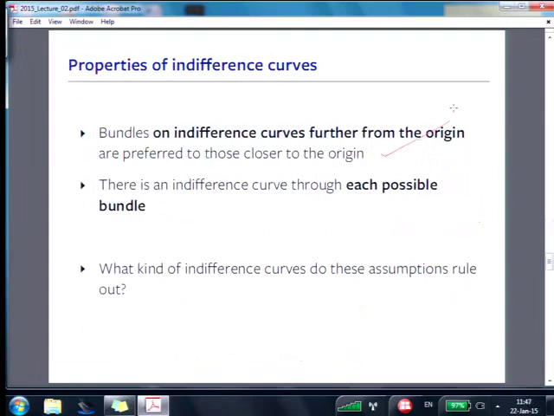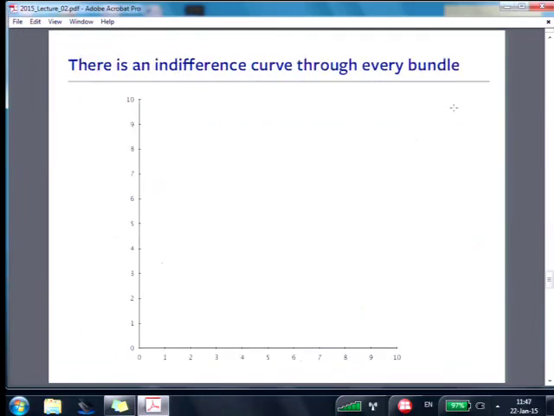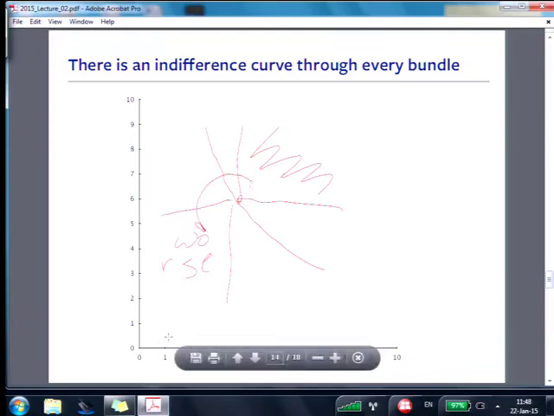There's an indifference curve through each possible bundle. I think that's easy to draw, right? Pick a bundle, draw an indifference curve. Can you begin to construct a proof that it has to be? I think it's a hard proof. Let me sketch for you what it has to look like. I've got this bundle. I know this stuff out here is all better. By the same argument, I know all this stuff here is worse. So if you think of starting here and winding your way around, starting off at better and ending off at worse, and you're willing to make an argument about continuity, then somewhere in between you have to hit indifferent.